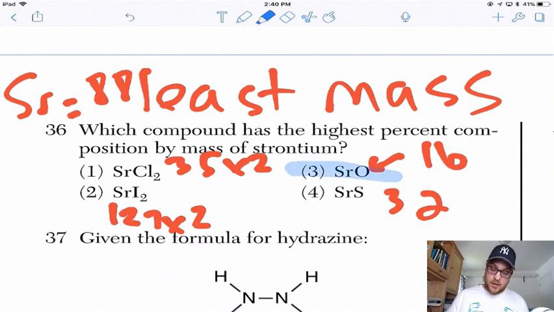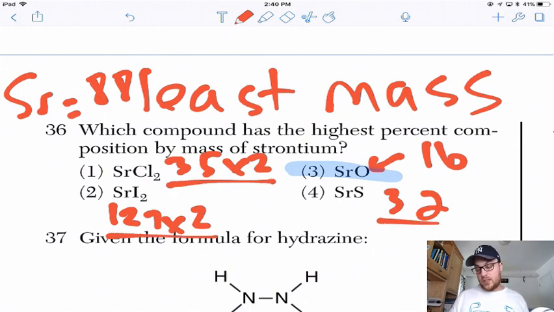So the formula that's going to be the highest percent by mass of strontium is going to be 3, because the total mass of answer choice 3 is 88 plus 16, where strontium is clearly the vast majority of that mass, versus the other ones have relatively heavy elements, so the percent by mass of strontium is a bit less. Again, if you want, you can calculate all of these percent by mass and confirm your answer. I just did it the quick way because I want to save time, not waste a lot of energy.